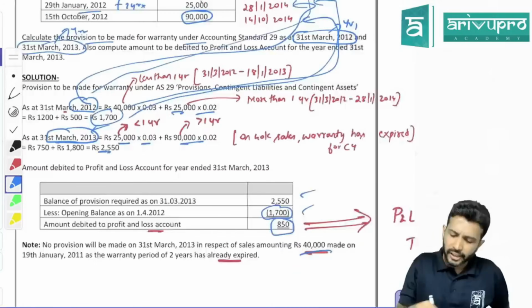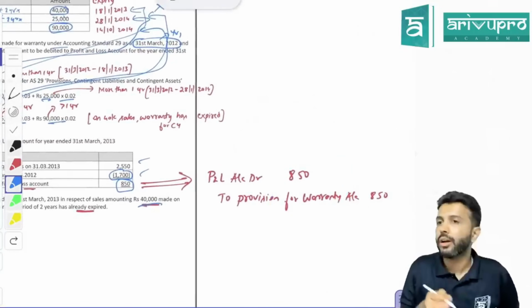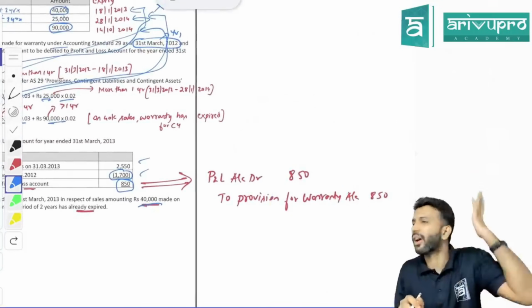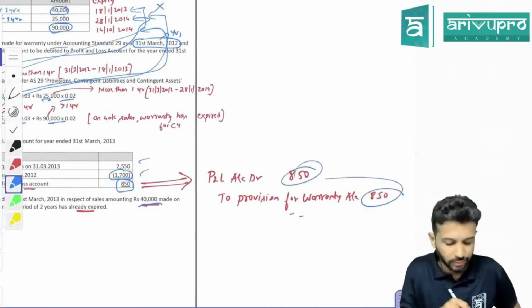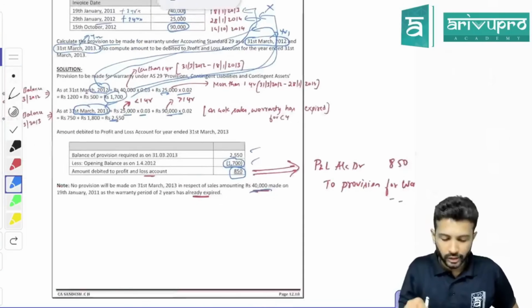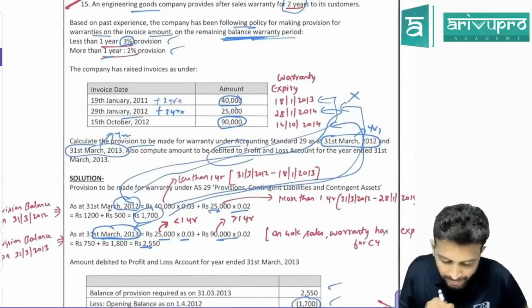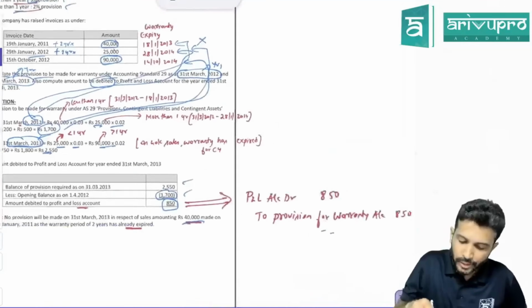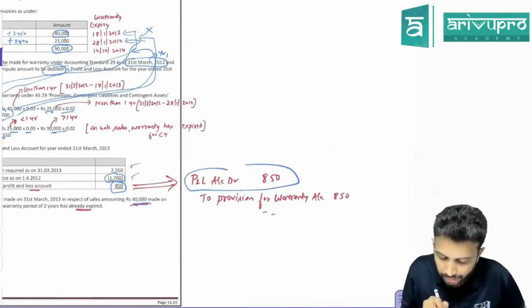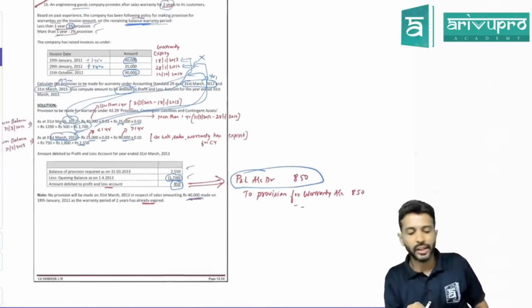What is the journal entry to increase the provision? For any provision, the journal entry is P&L account debit, and credit to the respective provision. Here the provision is for warranty. So you'll write provision for warranty 850. That's what they asked. Okay, that is the requirement of the question. The provision's closing balance you need to account, and also how much is debited to P&L. How much is debited to P&L in the second year? P&L got debited by 850. Okay, that's what they asked.